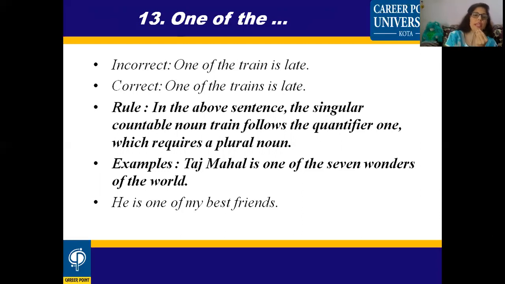That's why we are using "is" and we are using "friends" after "one of." So whenever you use "one of the," after that you will be writing a plural noun, and it is expected that you will proceed with a plural noun after "one of the." So I hope it is clear.